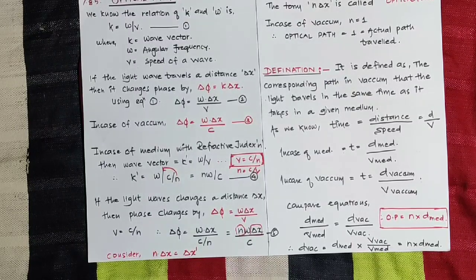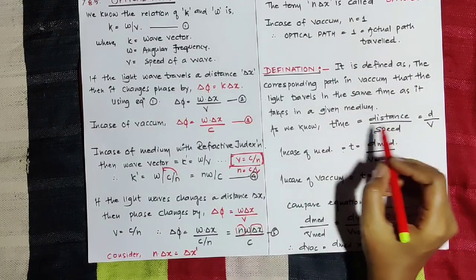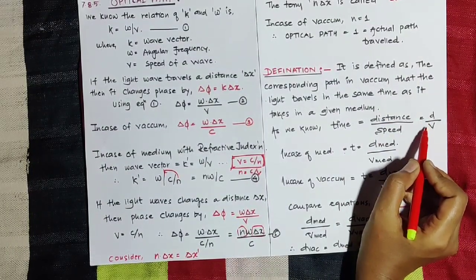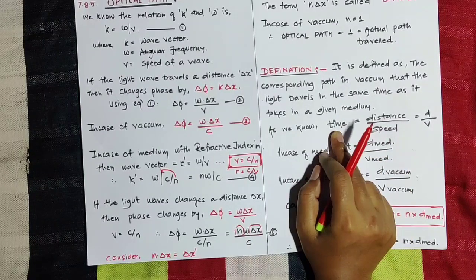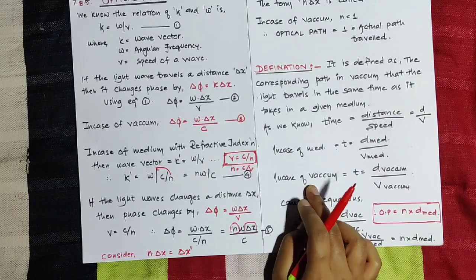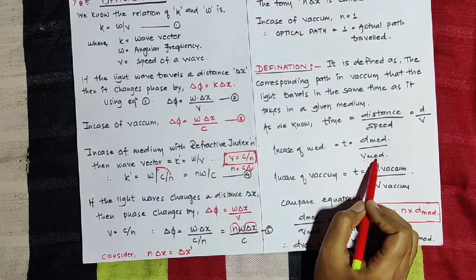As we know, the definition of speed is distance upon time. Therefore time is nothing but distance upon speed. So time is equal to distance upon speed, small d upon v. First we discuss the case of medium. We can write t is equal to d suffix medium upon v suffix medium.